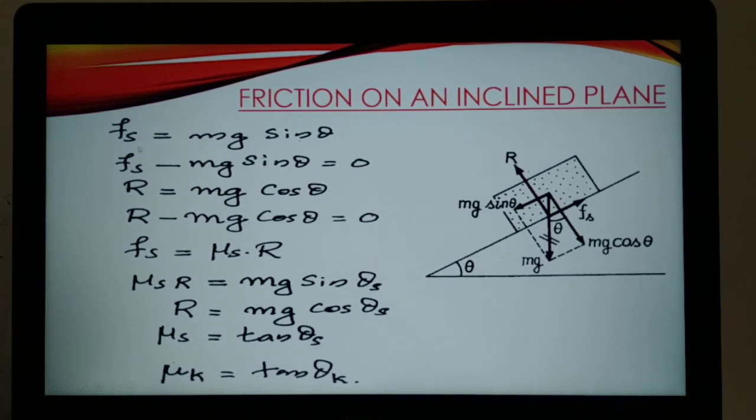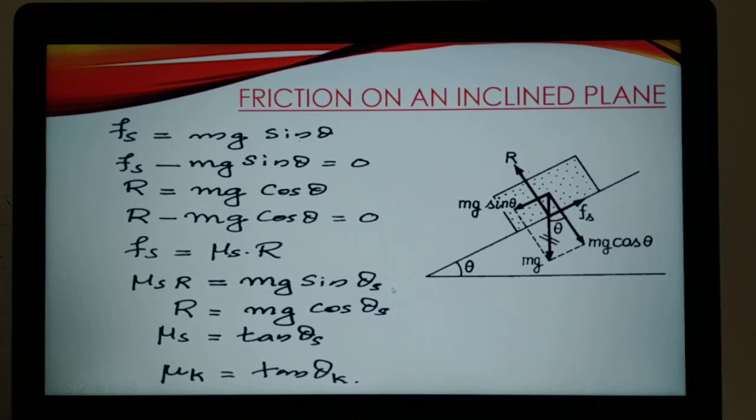So from the diagram we can write that Fs is equal to mg sin theta since it is in equilibrium, and Fs minus mg sin theta equals 0. And R is equal to mg cos theta because they are acting in opposite directions, and since there is no movement in that direction, R minus mg cos theta equals 0. But we have already defined that Fs is equal to mu s into R. So this Fs you can replace by mu s into R. So mu s into R is equal to mg sin theta s.